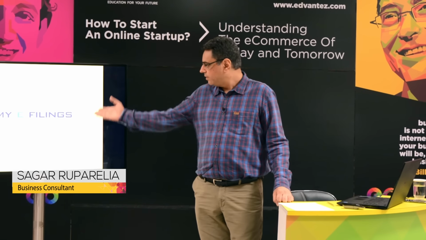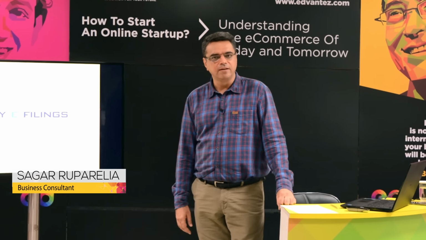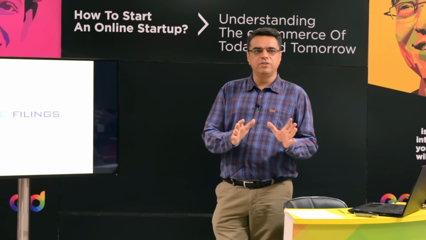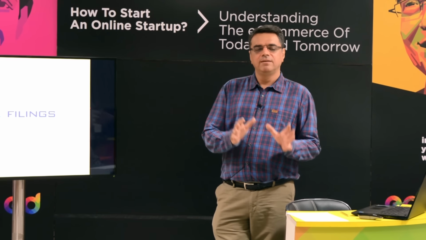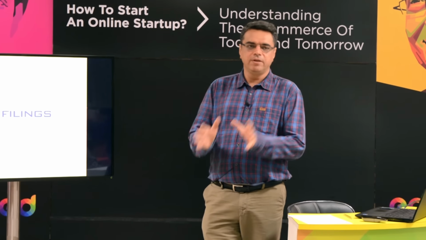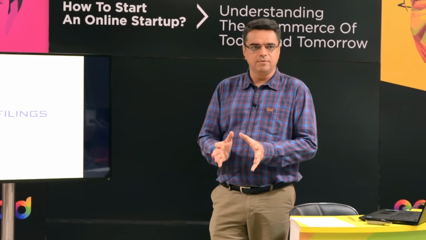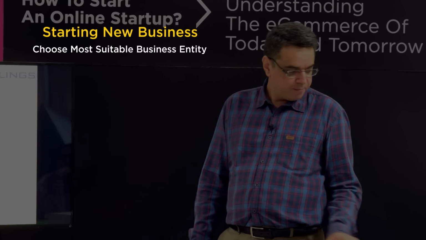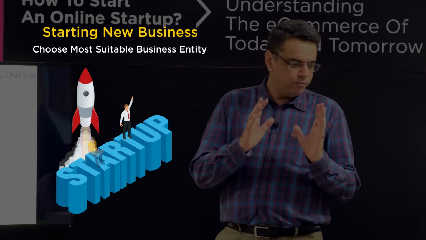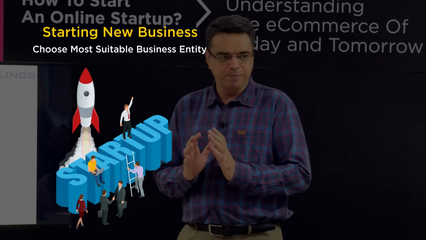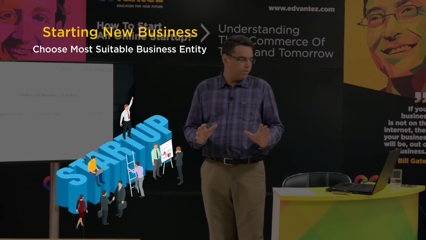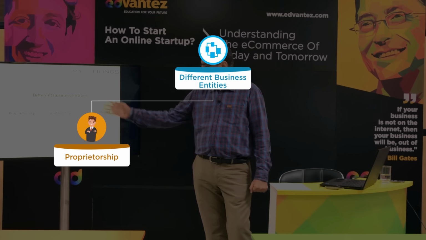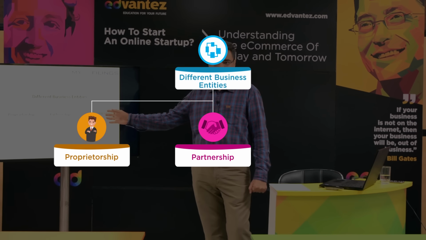I am founder director of My Filings, and today we are going to discuss how to choose different kinds of entities and how to incorporate your private limited company or LLP or public limited company, whatever. So basically, first you need to understand which is the most suitable business entity for you. In India, we have these three types of business entities: proprietorship, partnership, company.